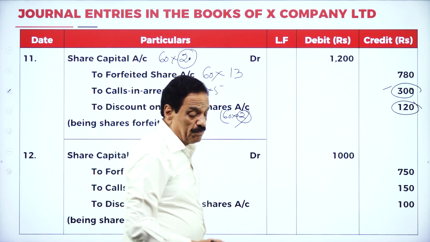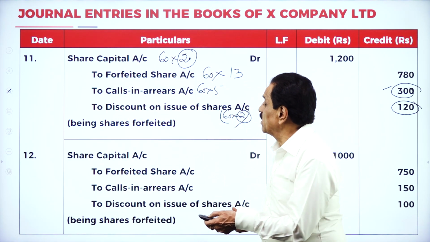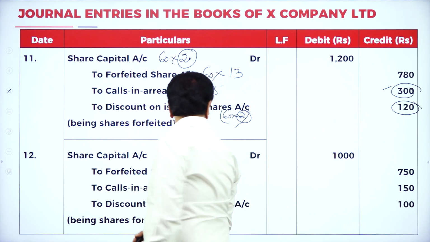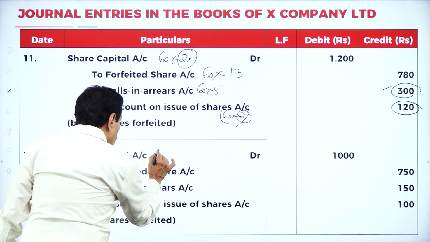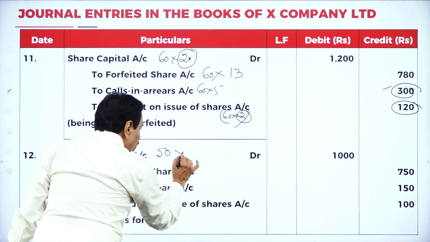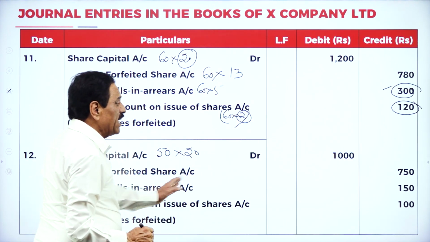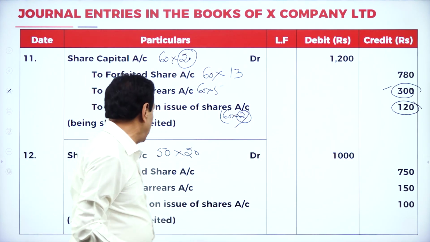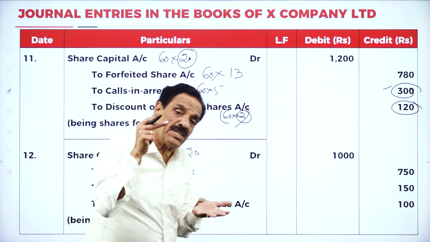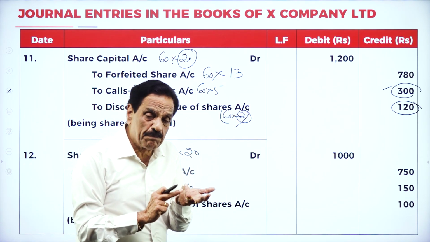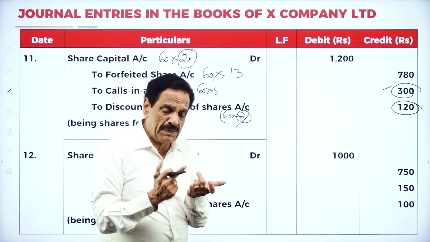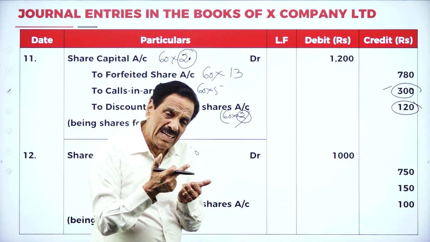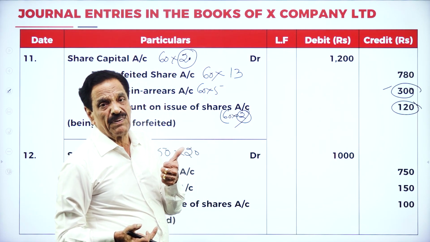This goes in favor of Mr. X. Then we'll go to Y. How many shares does he hold? 50 shares he holds. What's your face value? 20. He has to pay 1,000 rupees. The forfeited shares: what has he already paid? He paid application, allotment, the first call, the second call, but he could not pay the final call.